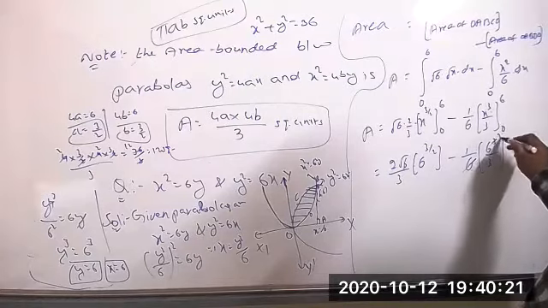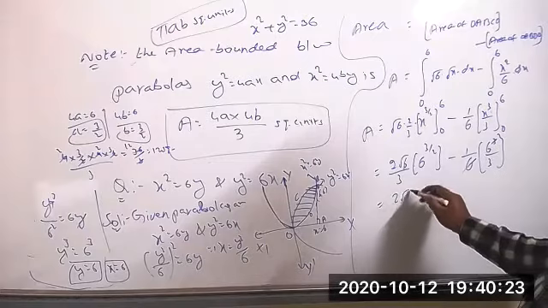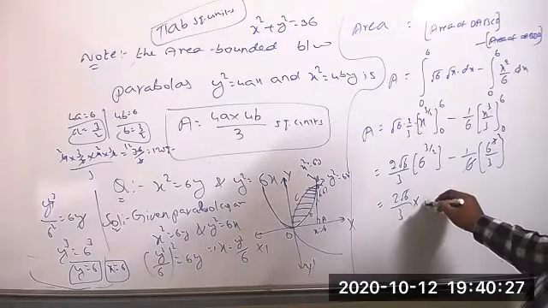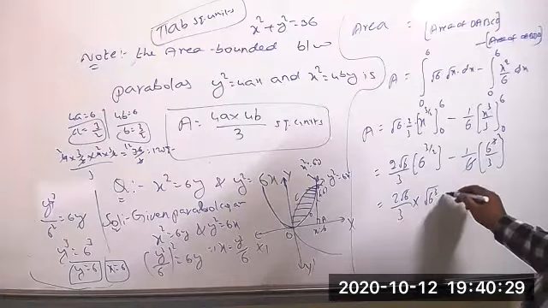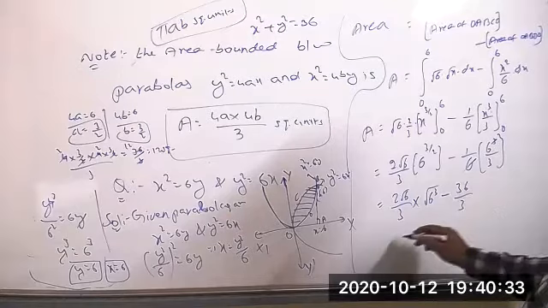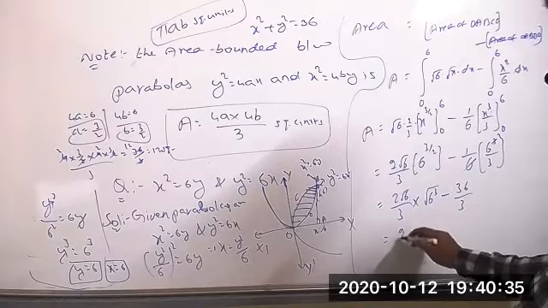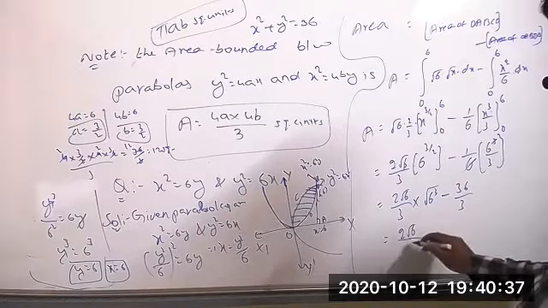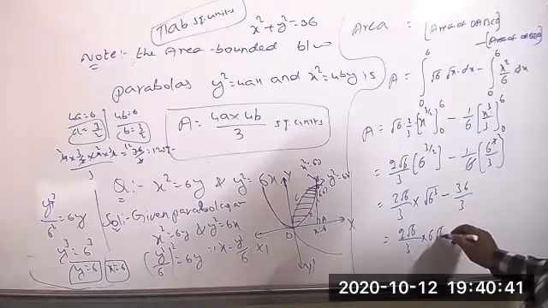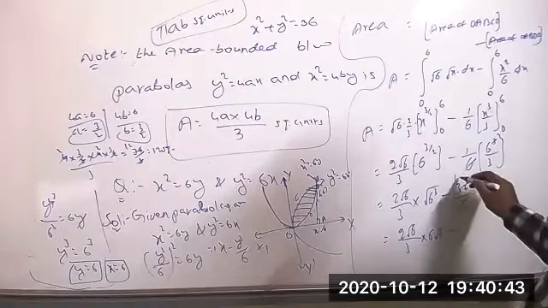6 in this number 2 times. Now simplify that. 2 root 6 by 3 into square root of 6 cube, minus 6 square means 36 by 3. So this is 2 root 6 by 3 into root 6, you can write now 6 into root 6, minus in this number 12 times.